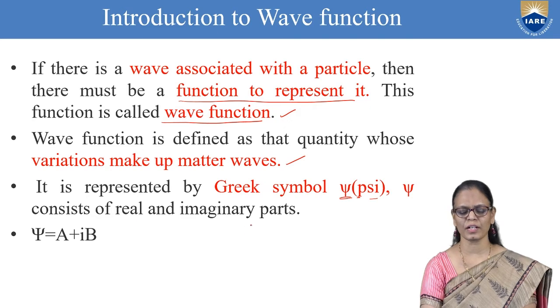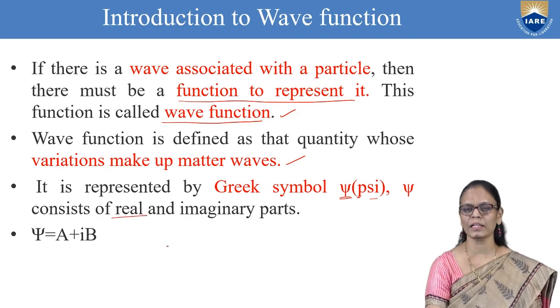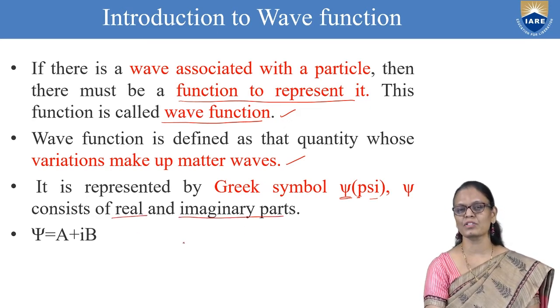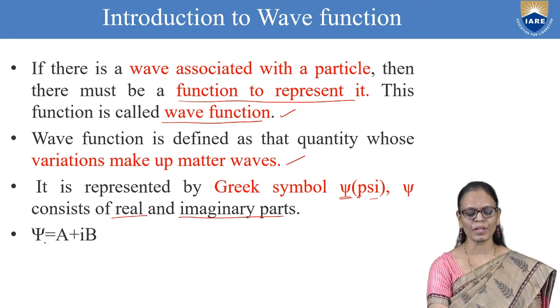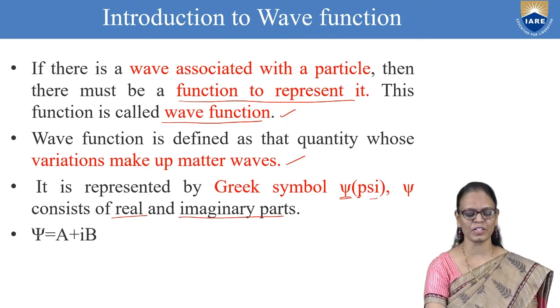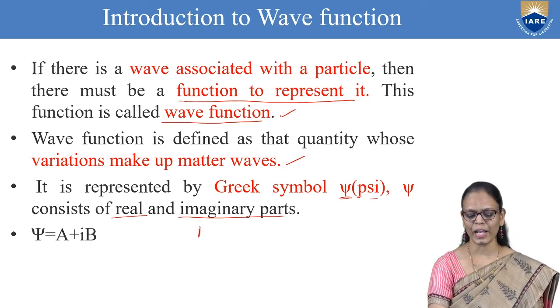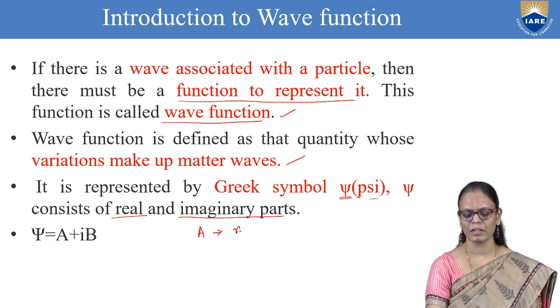This wave function consists of two parts: one is the real and the other is the imaginary part. So we represent this wave function as psi equals A plus iB. A here is the real part and B is the imaginary part.